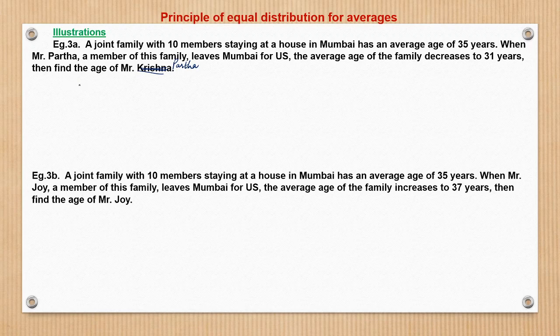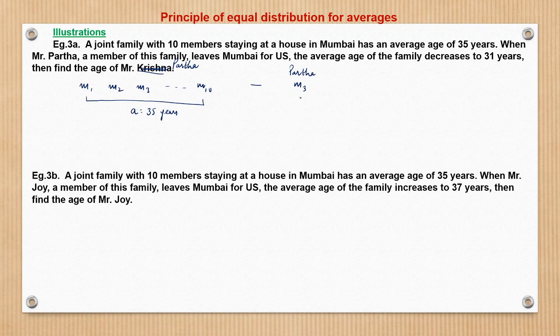What does the question say? There are 10 members in the family, M1, M2, M3, and so on, till M10. And then there is a subtraction. One of the members of the family is going out now. Let's say that member is M3, who happens to be Mr. Partha. So the 10 members' average age is 35 years, right? When Mr. Partha leaves this family, the average age of the family decreases to 31 years.